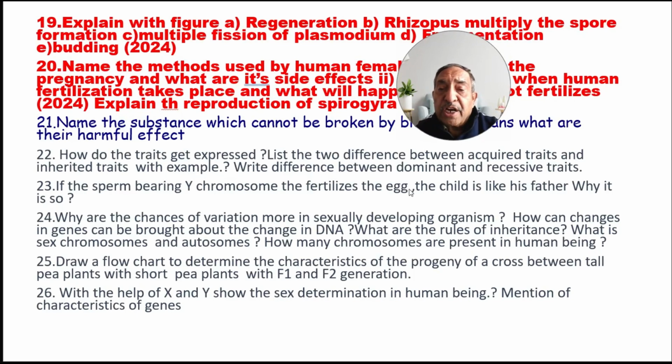Next, what are the rules of inheritance? Next question, what are sex chromosomes and autosomes? How many chromosomes are present in a human being? Next, question 25. Draw a flow chart to determine the characteristics of the progeny of a cross between a tall pea plant and a short pea plant, F1 and F2 generation.